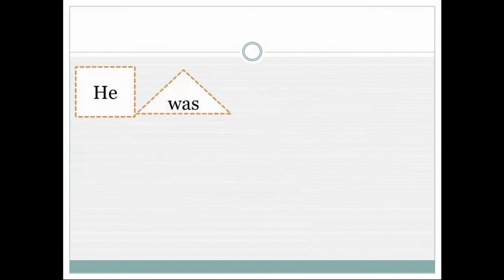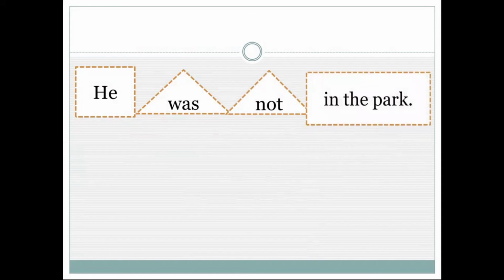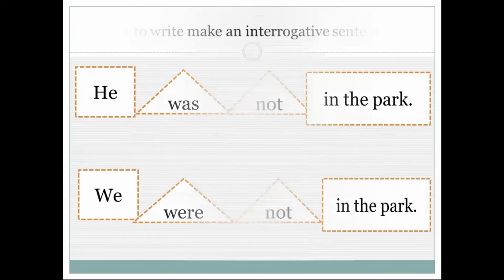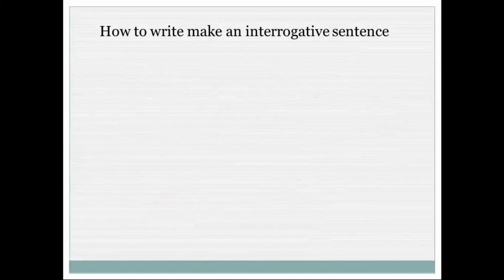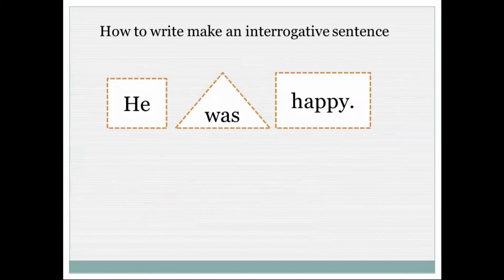He was not in the park. It's a negative form. We were not in the park. Plural form. How to write and make interrogative sentences. He was happy.